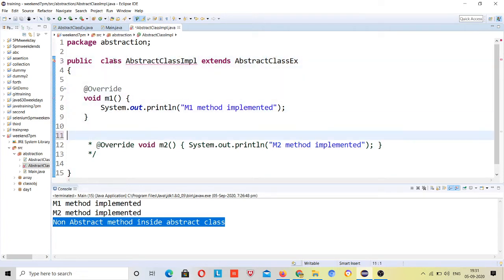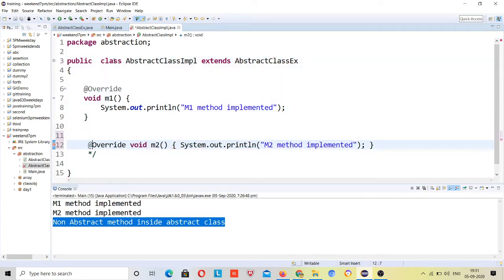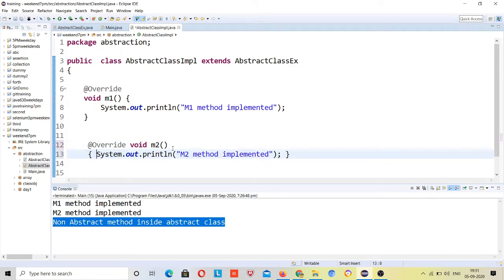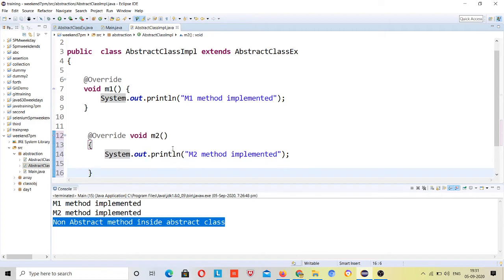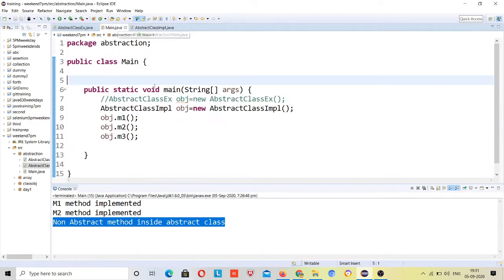So I just wanted to let you know that if you are making an object for any abstract class implemented class, then you have to implement all abstract methods, or if any abstract method is left to be implemented, you need to define that class as abstract, right? So this was about abstract class.